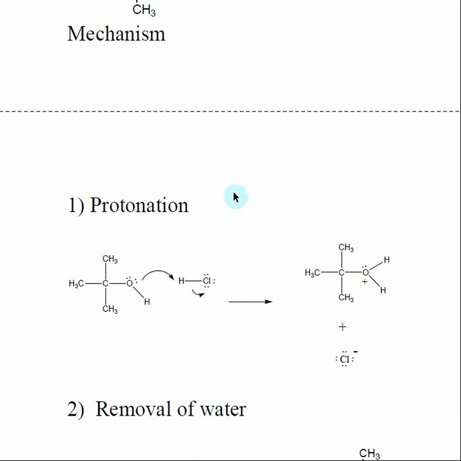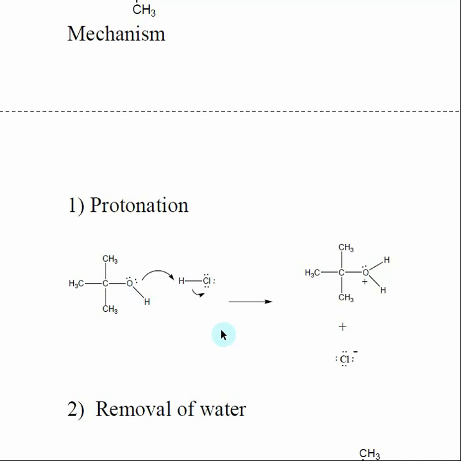When we do use an acid in a reaction, inevitably the first step is going to be a protonation. So just remember that acid-base reactions are some of the fastest reactions that we know in chemistry. If I have an acid present inside of a reaction, the first thing that's going to happen is protonation. So when we look at this, we have our starting alcohol, we have our strong acid. And inside of our alcohol, the only place where we can protonate is the oxygen, because the only thing that has lone pair electrons is our oxygen.